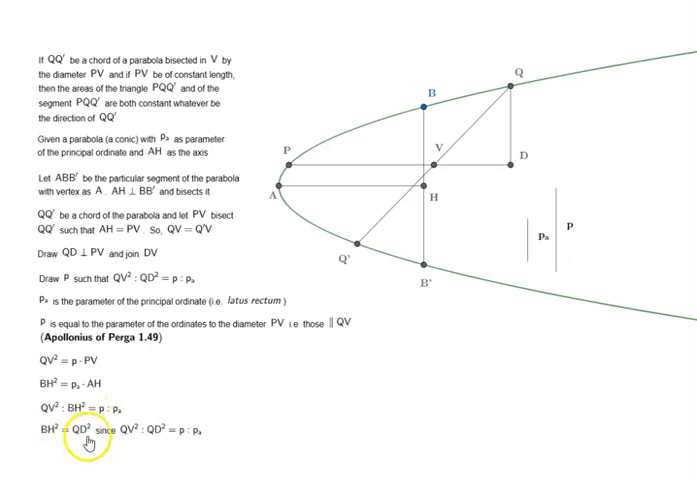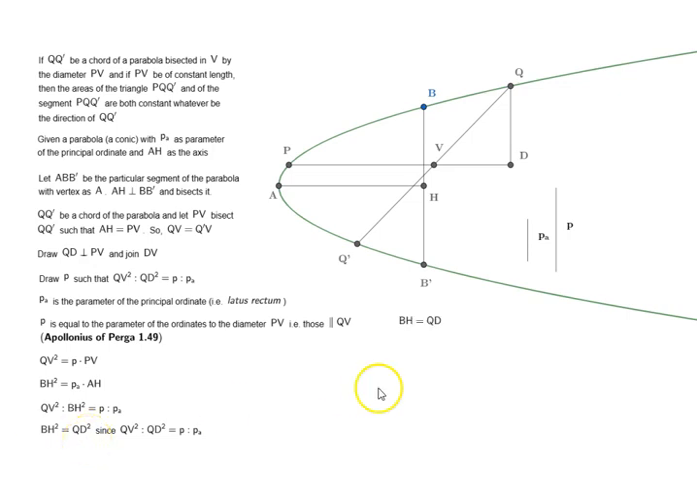That means BH square is equal to QD square. Again, see here, QV square is to QD square is equal to P is to PA. And here we have QV square is to BH square is equal to P is to PA. P is to PA is common. So that means QV square is to QD square is equal to QV square is to BH square. So again, we have QD square and BH square being compared to the same magnitude, that is QV square. So that is how we can say that BH square is equal to QD square.